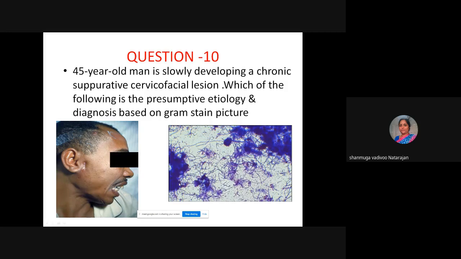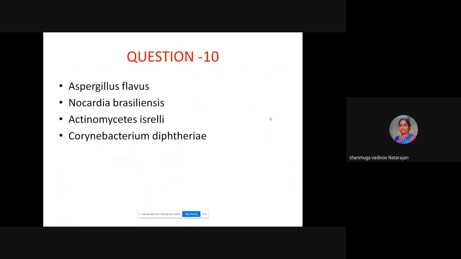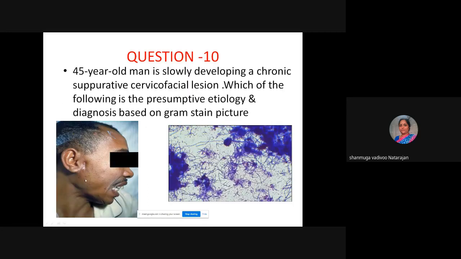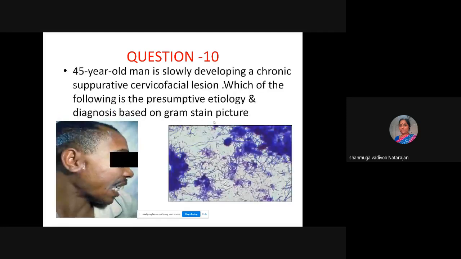Here you can see gram-positive bacilli. Both nocardia and actinomyces are gram-positive filamentous bacteria. So how to differentiate? But here it is typically the face, that is actinomycosis. The choice is only Actinomyces israelii. But nocardia, how to rule out? It can also cause actinomycosis. So what will be the next step? Okay, we'll go to the next question.